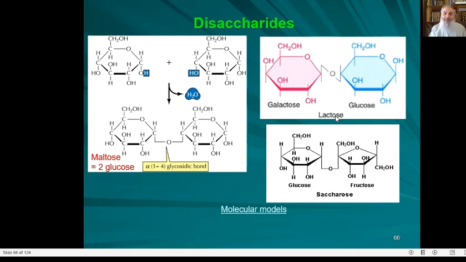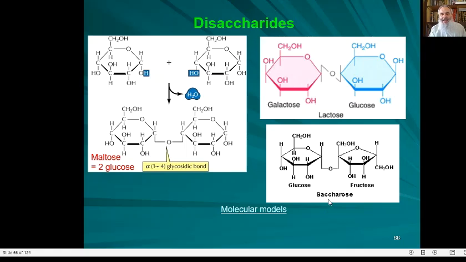Lactose is another disaccharide that is present in milk. It is made up of 2 hexoses, 2 pyranoses, but one is galactose, the other is glucose. Okay? The hydroxyl group is in position beta. This is the beta isomer, and this is also a beta isomer. Without explaining, you are not supposed to recognize the details now, just the general concept.